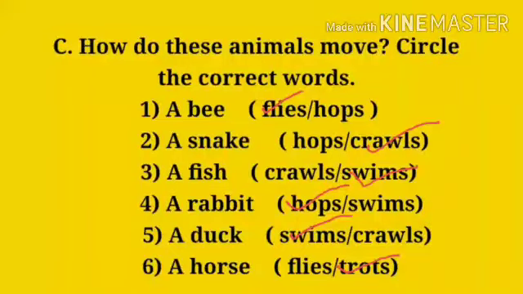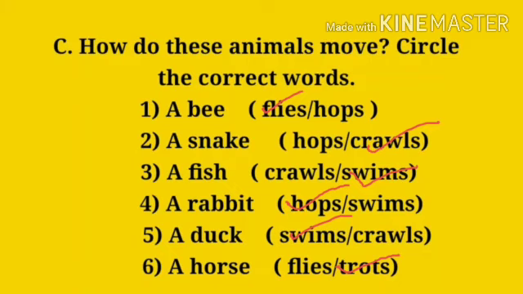So the first animal name is a bee and the options are flies or hops. A bee flies or hops. So the correct answer is flies. I have already given the tick mark in the answer. So a bee can fly. Now the second name is a snake. The options are hops or crawls. So the correct answer is crawls. A snake crawls. Now the next name is a fish. The options are crawls or swims. So the answer is swims. A fish swims.